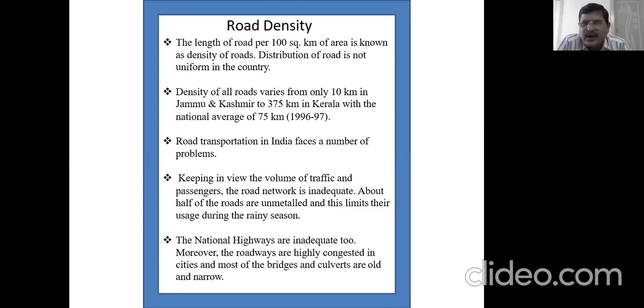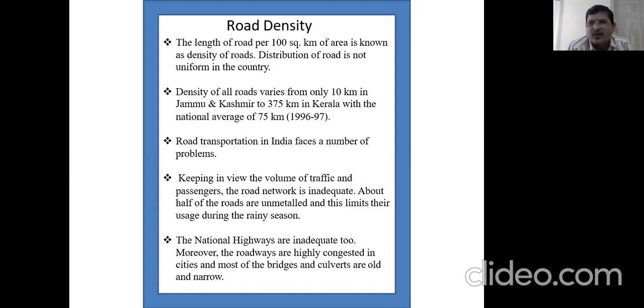Road transportation in India faces a number of problems. Keeping in view the volume of traffic and passengers, the road network is inadequate.